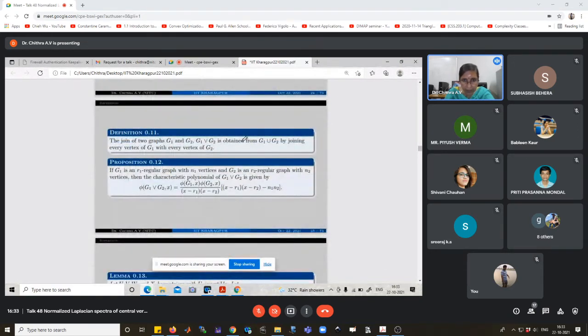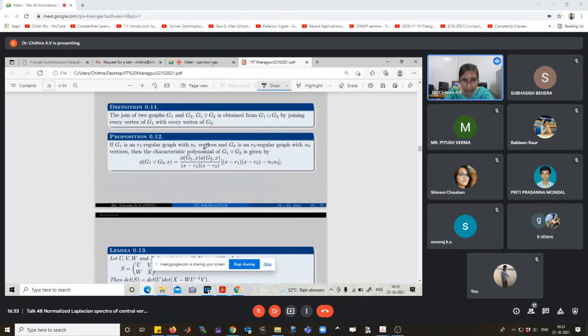The join of two graphs is obtained from G1 union G2 by joining every vertex of G1 with every vertex of G2. When G1 is an r1-regular graph with n1 vertices and G2 is an r2-regular graph with n2 vertices, then the characteristic polynomial of G1 join G2 is given by phi(G1, x), the characteristic polynomial of G1, times phi(G2, x), the characteristic polynomial of G2, divided by (x minus r1)(x minus r2), times ((x minus r1)(x minus r2) minus n1 n2).